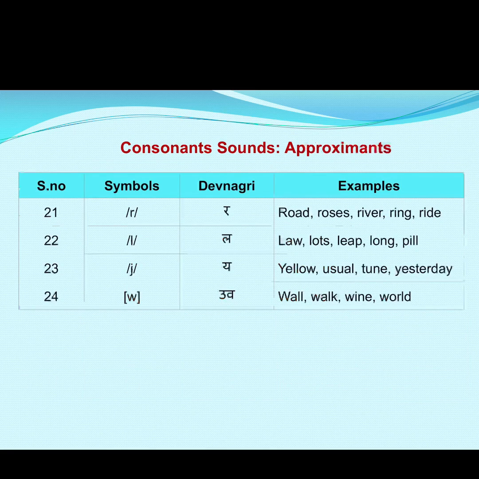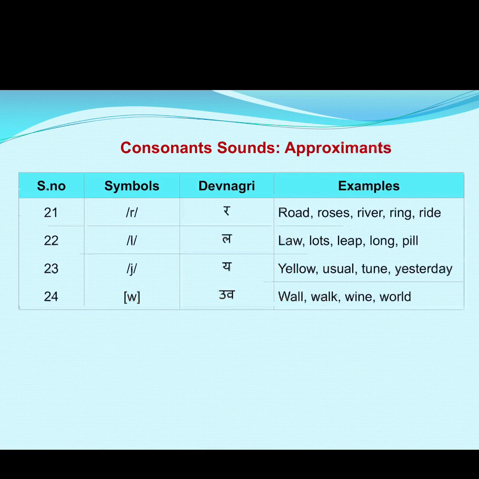And the last remaining consonant sounds are known as approximant sounds. These are r, which basically looks like r. For example, road, roses, river, ring, ride. Then number 22 is L, which is pronounced as la. For example, in law, lots, leap, long, pill.